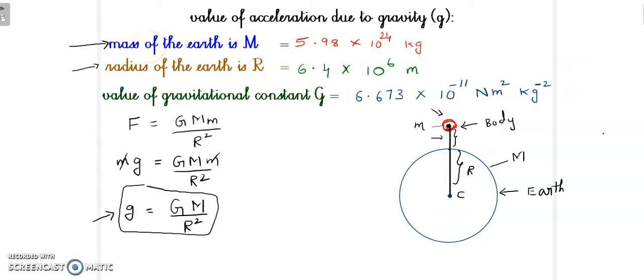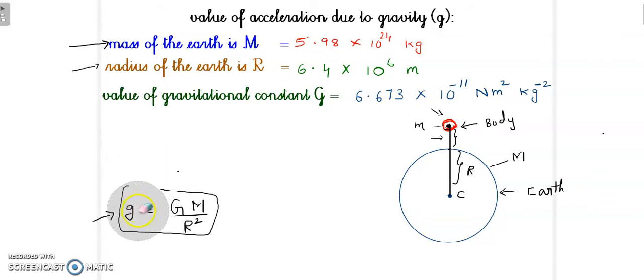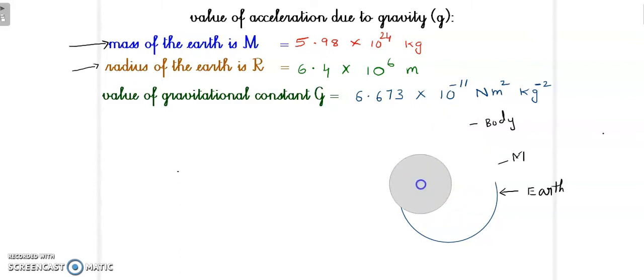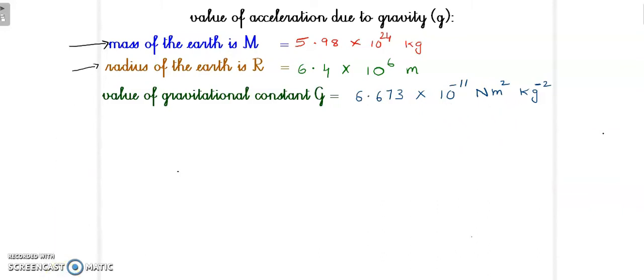So if you are familiar with this formula, I am going to rub these things. Okay, so I just need this formula. What is the formula we are having for g? I am rubbing this diagram also because I don't need this one anymore. So I am going to write the formula here for g. So g equal to capital G capital M upon R square.